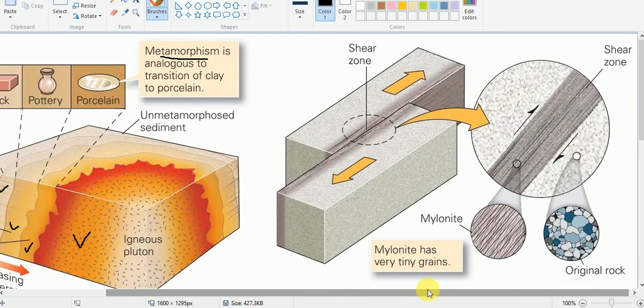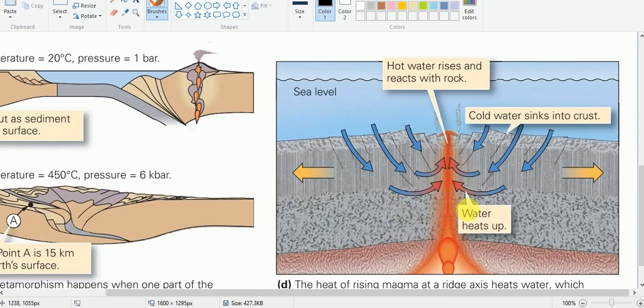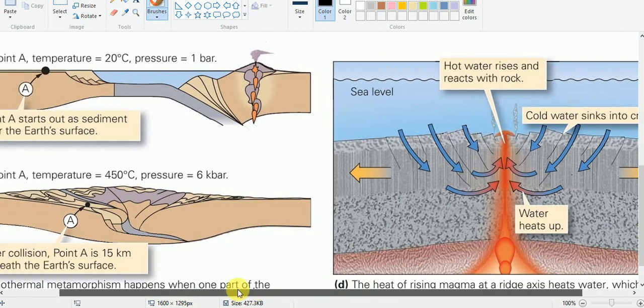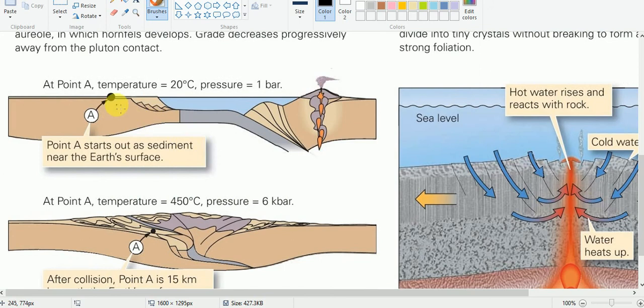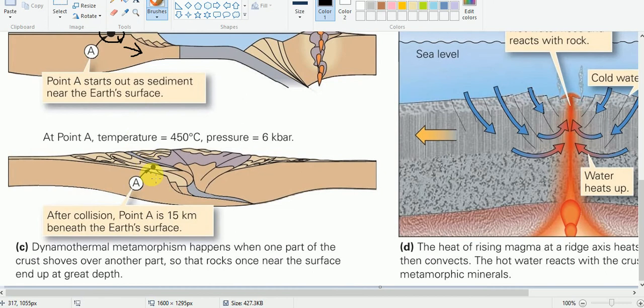So in case of this dynamic metamorphism, see here at this particular point A. Let us say one rock is here, and as the plate moves, as the mass of rock moves below the other, this is what we call tectonic shearing.